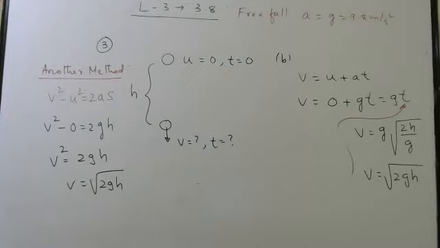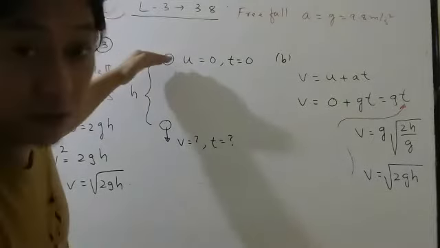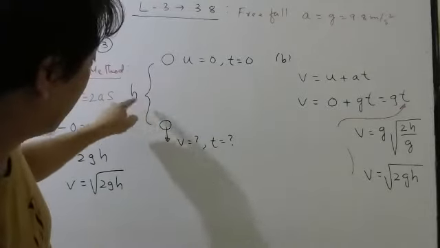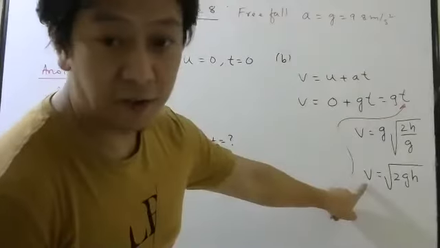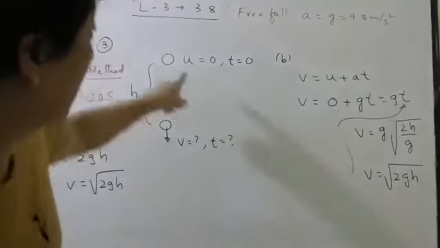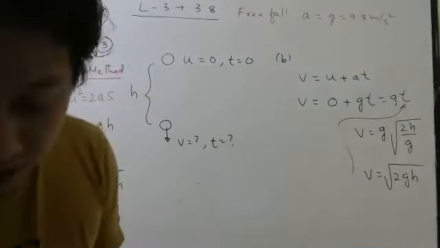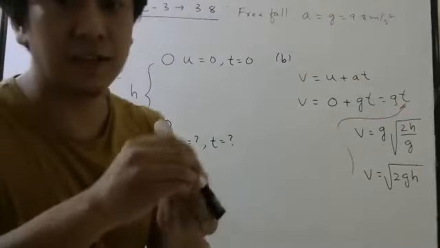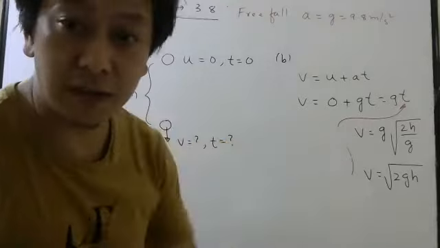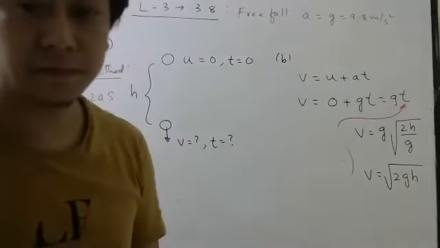Okay. So please remember, when a body falls a height h, its final velocity will be root of 2gh. Again, only if it started with zero speed. Tell me one thing. Suppose I do like this. Can I use the same formula to find final velocity if I do like this?